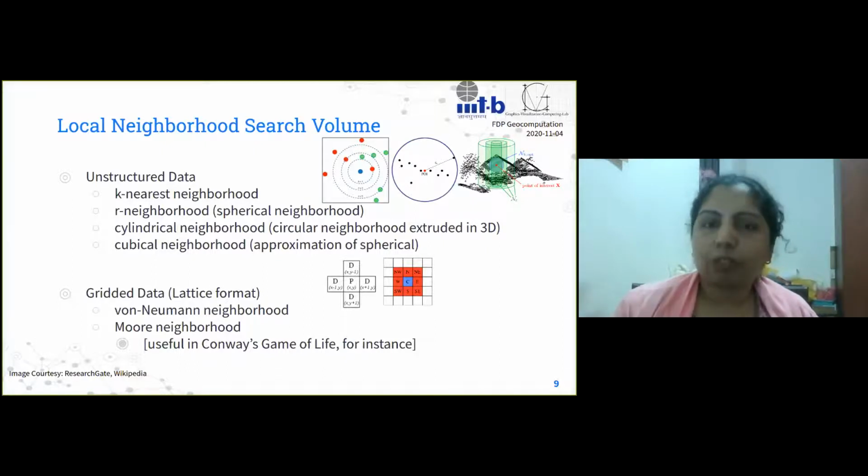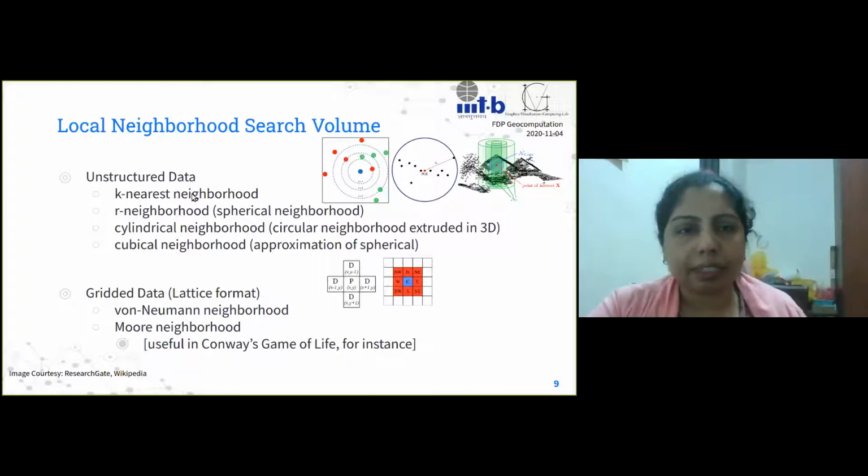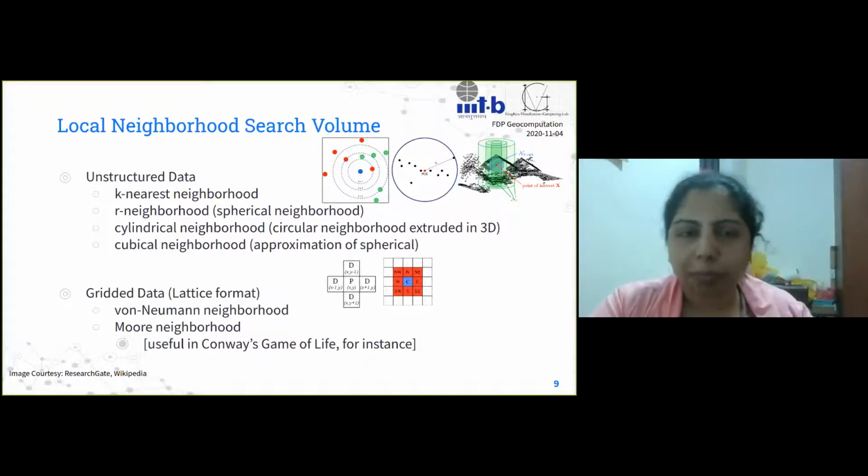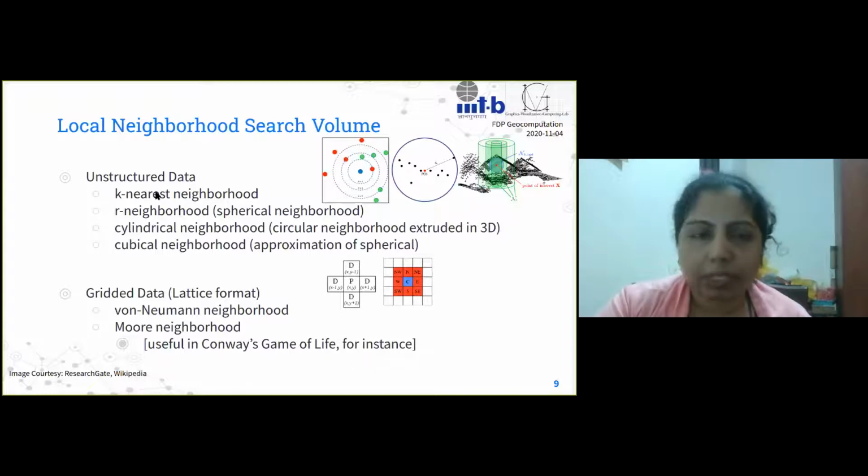Now, there are a few methodologies which are conventionally used. The very popularly used one is the k nearest neighborhood. Just like you see KNN in machine learning and in clustering, we essentially do the same thing here. We identify a positive integer k, and we find that many neighbors by virtue of the distance from the particular point. So k can be 1, 2, or 10 thousand, whichever. It can vary.